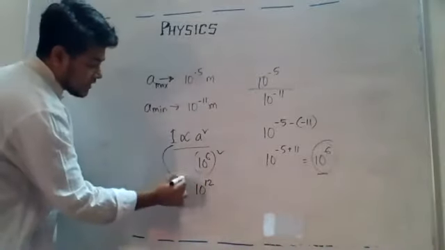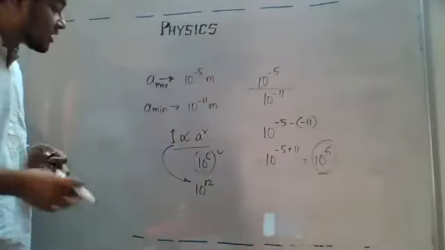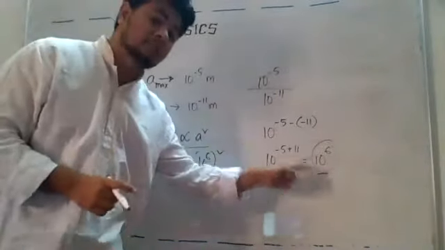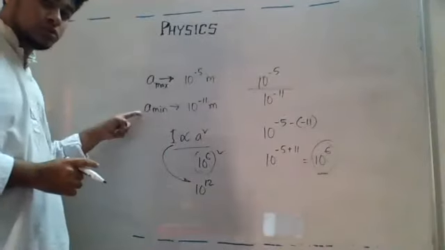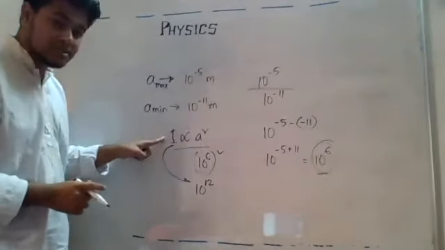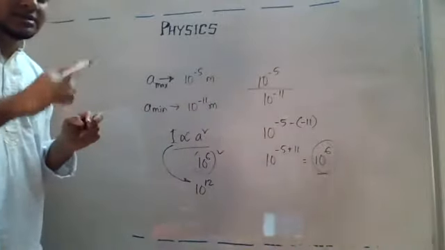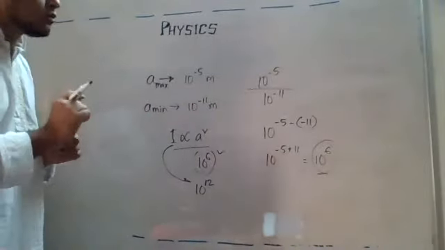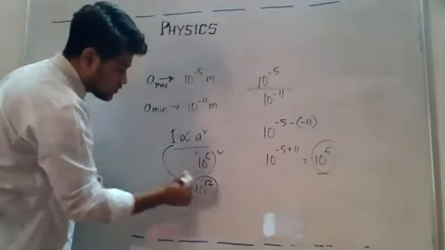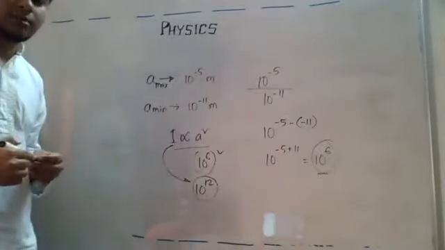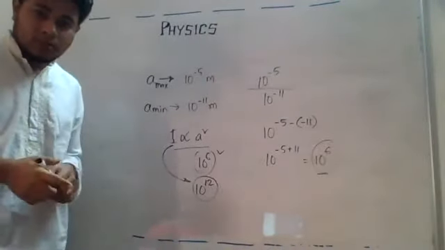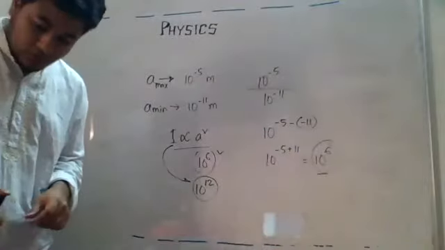So in case I want to tell you the ratio of the intensities, be careful, okay? This is the ratio of the amplitudes of the limiting values, and this amplitude is related to the intensity. So definitely there is a maximum intensity and there is a minimum intensity. If I want to find out the range or the ratio, the ratio of the intensities will be 10 to the power 12. Anybody has any doubt in this one, how 10 to the power 12 came? No. Okay, then we can go forward.